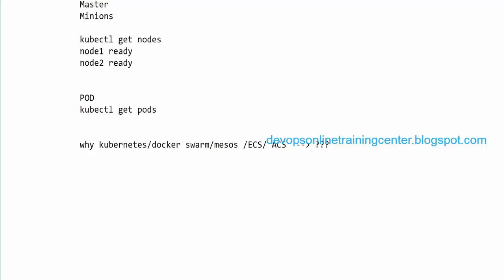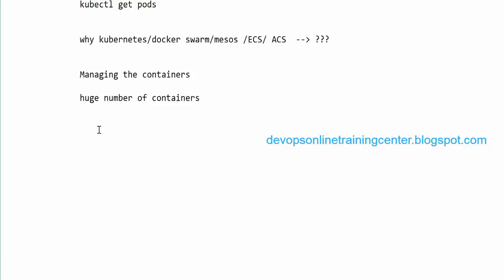Right. So basically for managing the containers. We have seen Dockers, we have seen containers, right? Using Docker, we can create the containers out of the image and we can spin up multiple containers. For testing, it is okay. For production, let us say there are a huge number of containers, and we cannot keep them inside one physical host. If that host goes down, all the containers will go down. So to take care of that, we have container management tools or Docker orchestration tools.